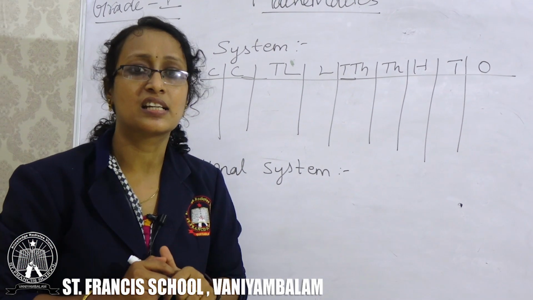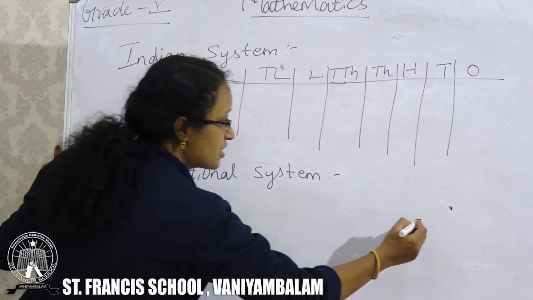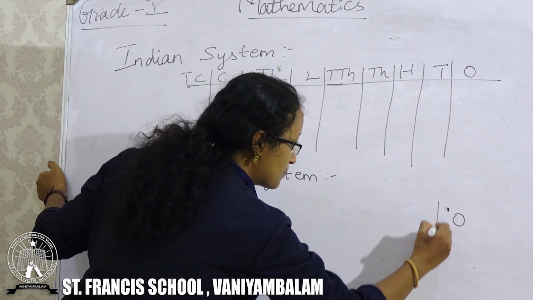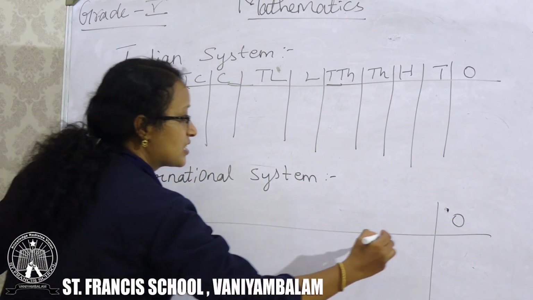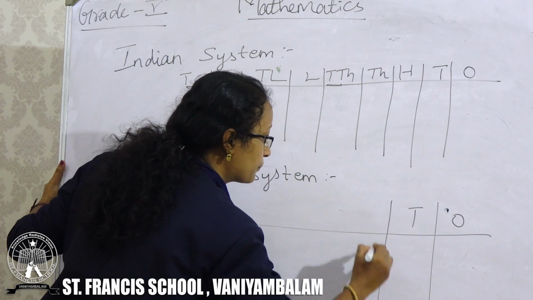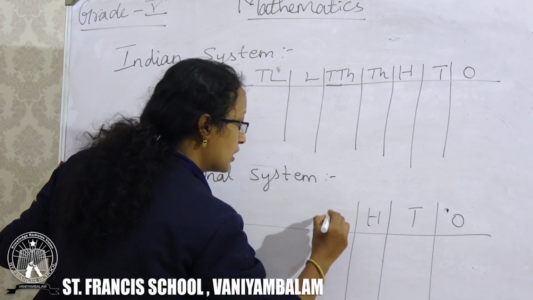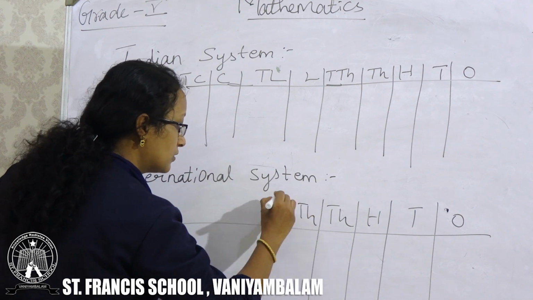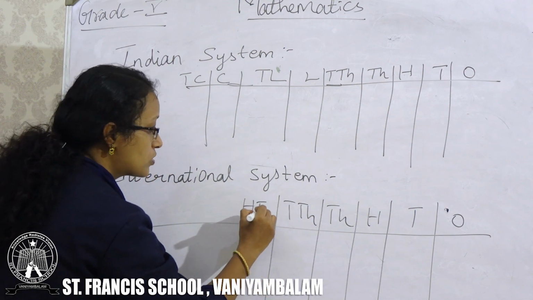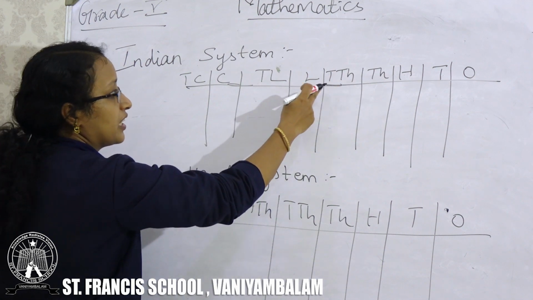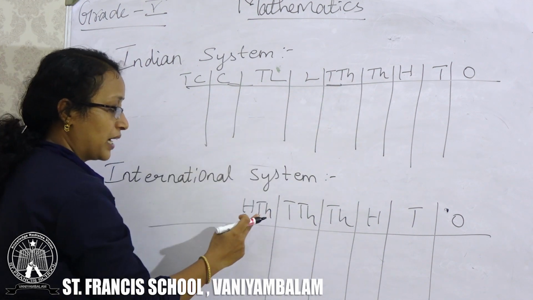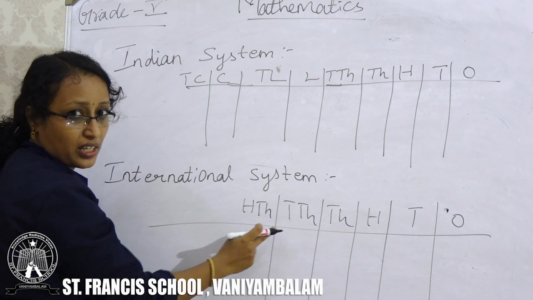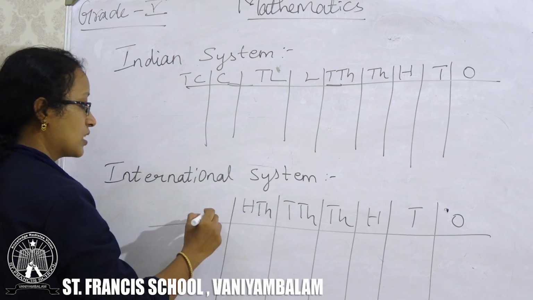And what is the international system? It starts from ones place, next tens, hundreds, thousand, 10,000, 100,000. Here after 10,000 it is lakhs, but in the international system after 10,000 it is 100,000.